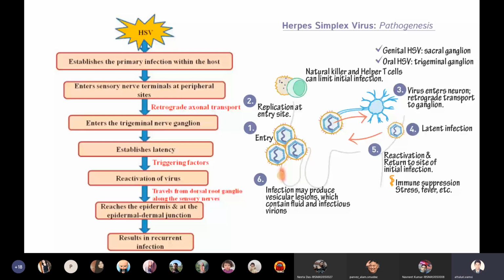When I said herpes virus can use the neurons to spread, that means there is a high chance of central nervous system infection by these herpes simplex viruses. So obviously even psychological abnormalities can be seen in herpes simplex infected patients. So let us see the actual pathogenesis of the virus.